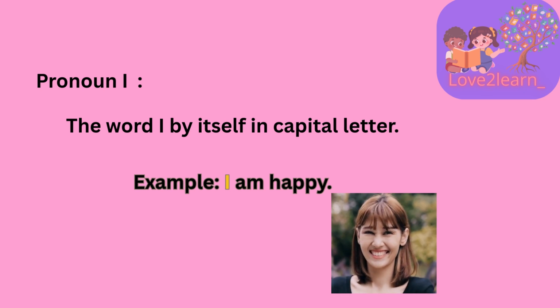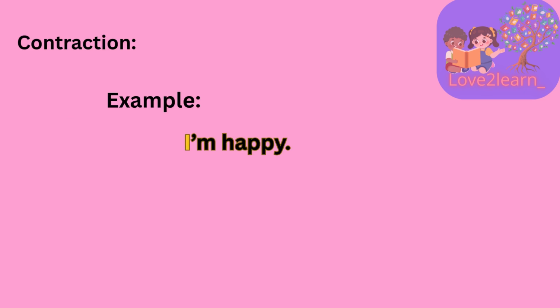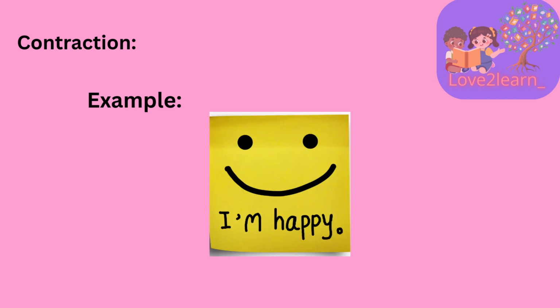Example, I am happy. Contraction, which means shortened form. If you write the shortened form of I am, I apostrophe m, the starting I should be a capital letter.